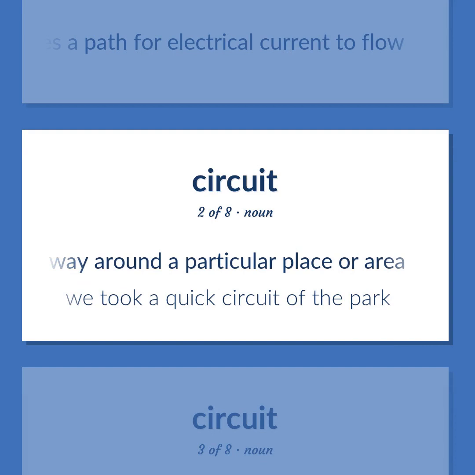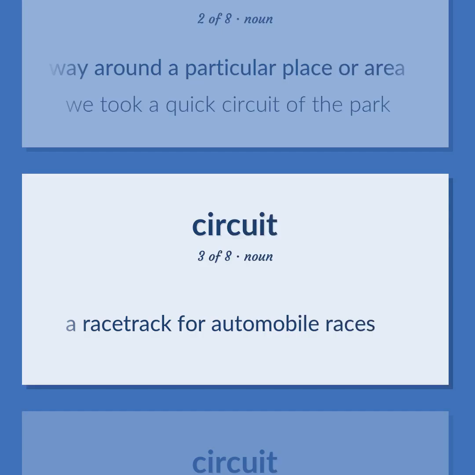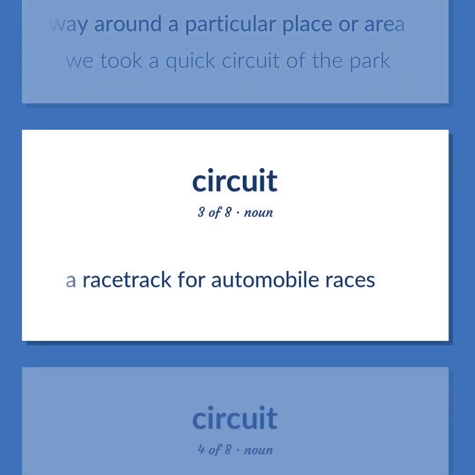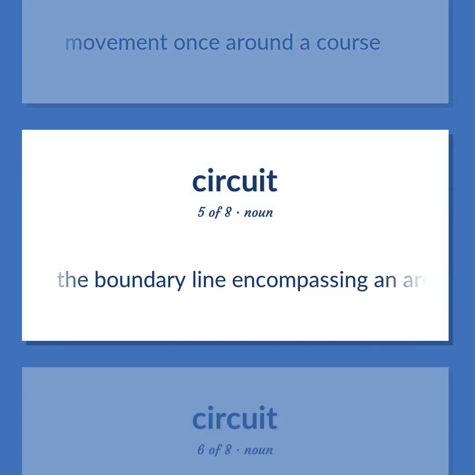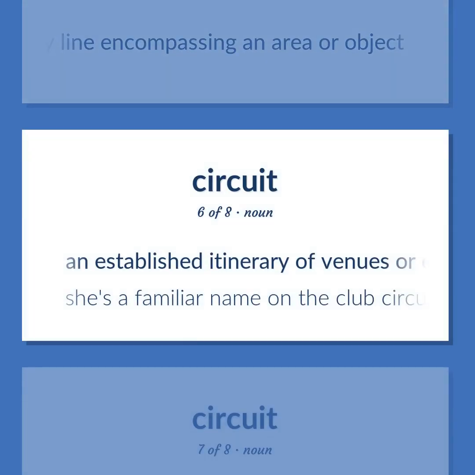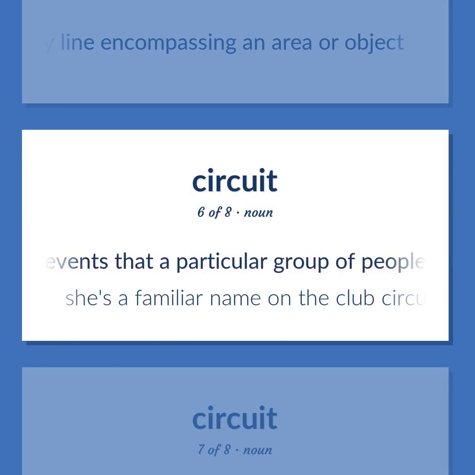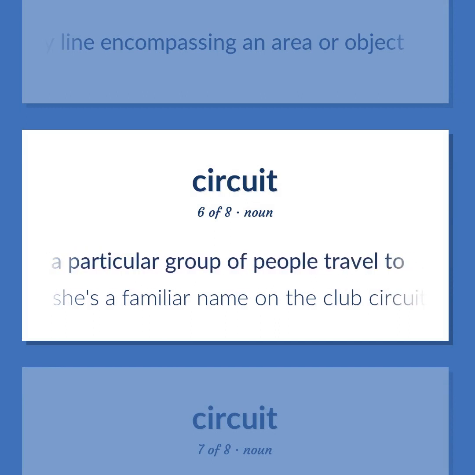We took a quick circuit of the park. A racetrack for automobile races. Movement once around a course. The boundary line encompassing an area or object. An established itinerary of venues or events that a particular group of people travel to. She's a familiar name on the club circuit.